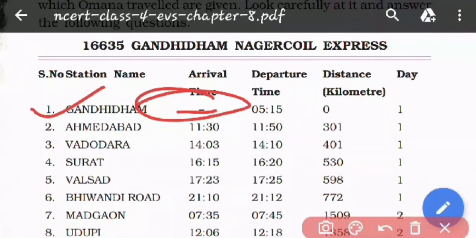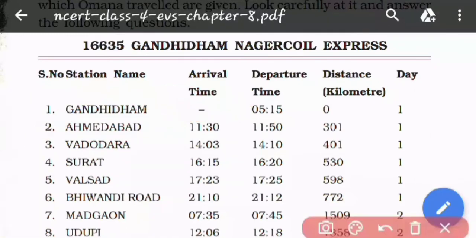Okay, so let us see now. The next station at which the train has arrived is Ahmedabad. From Gandhidham the departure time was 5:15 in the morning. The distance in kilometers is zero, because the train is still there and has not reached any other place. And it is the first day of the journey.